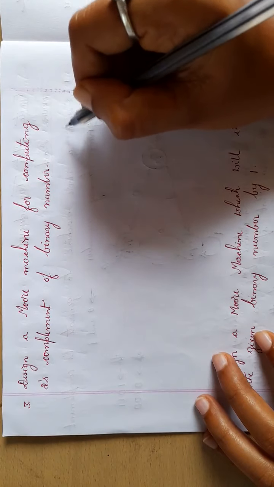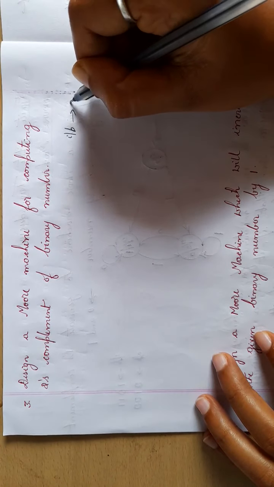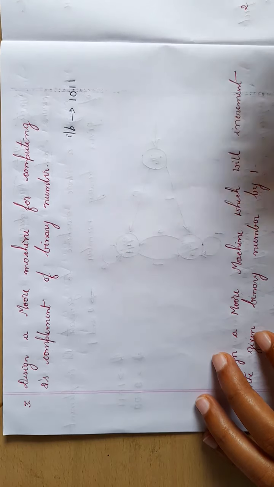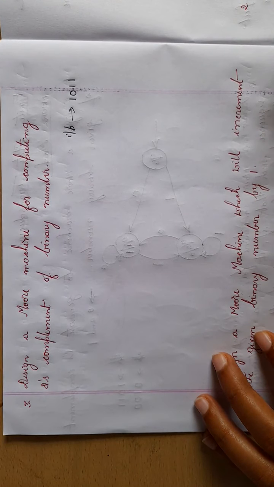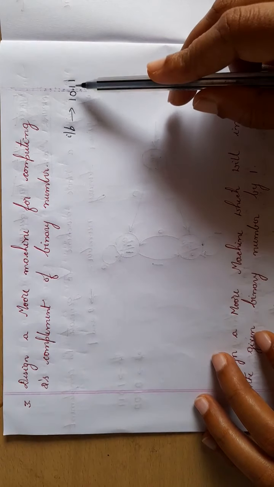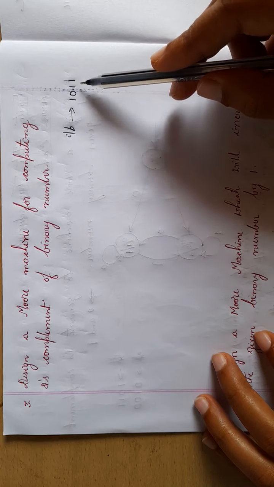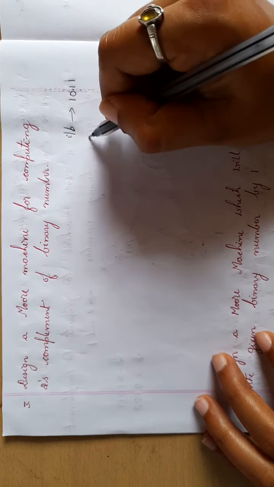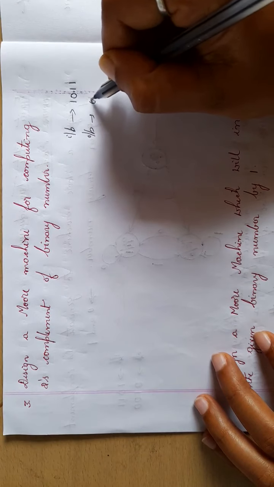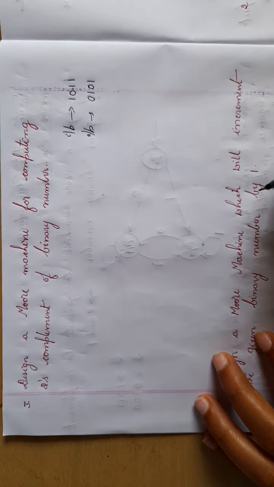The next example: design a Moore machine for computing 2's complement of a binary number. So you know how to find out the 2's complement of a given binary number. I will consider certain examples. Suppose the input is 1011. What will be the 2's complement of this? First take 1's complement, that is it will change to 0100, and then add 1. So when you do that, your output will be 0101. This is one example.